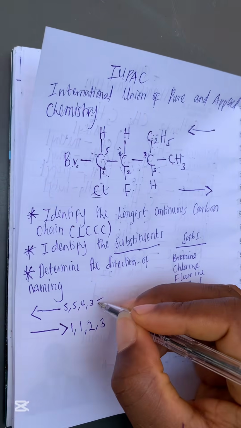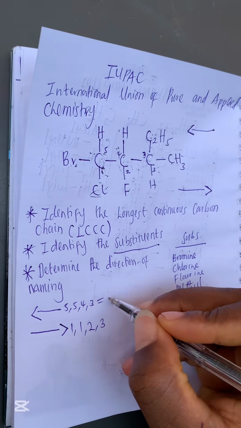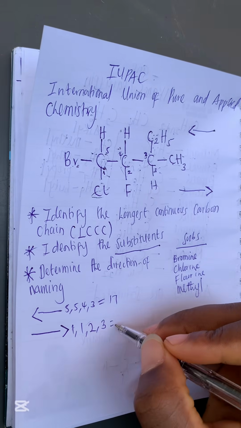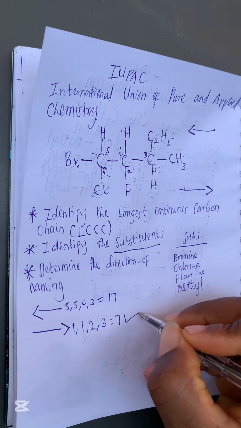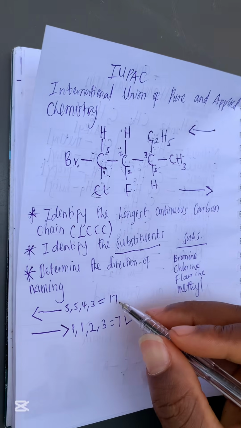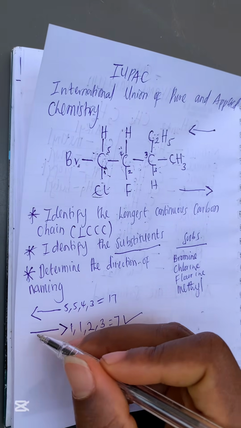So now all you have to do is sum all of these numbers up, right? If you add all of this together, this is going to give us 17, and this is going to give us what? 2, 4, 7. So what you have to do is follow the smaller one. You need to follow the smaller direction. So 7 is smaller than 17. So in short, we are going to name in the direction to the right.